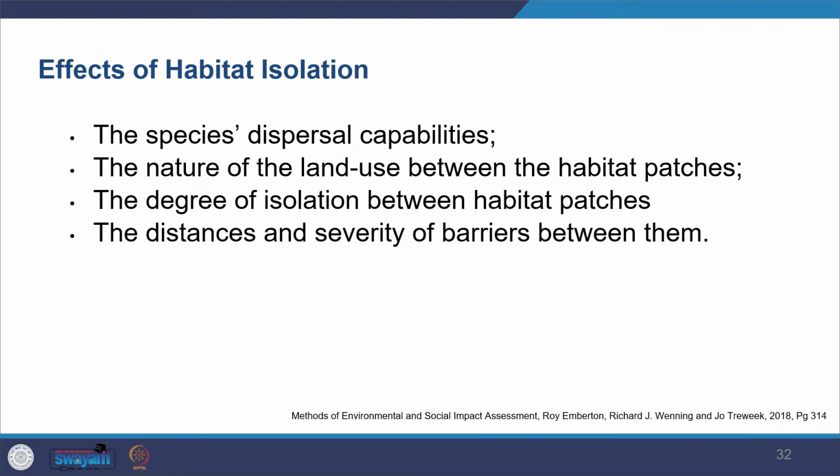And then it also affects the nature of land use between the habitat patches. So, what kind of use is taking place. And then the degree of isolation between habitat patches is also affected. Like the distance, what kind of barriers are coming, and then it gets isolated, and many times it doesn't survive that.